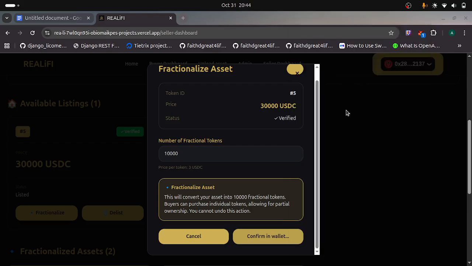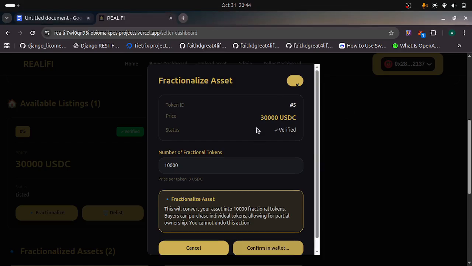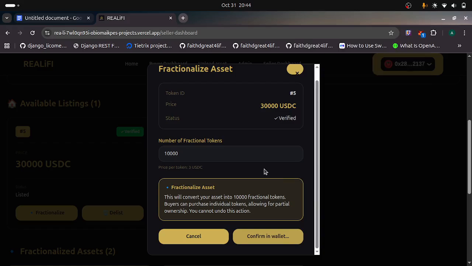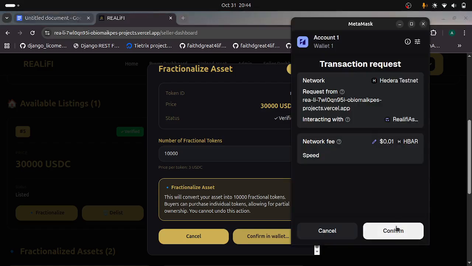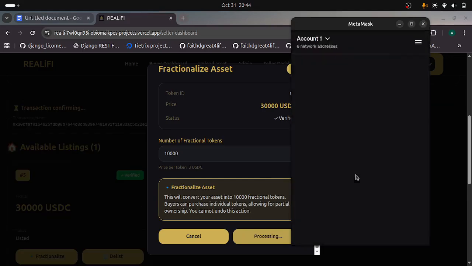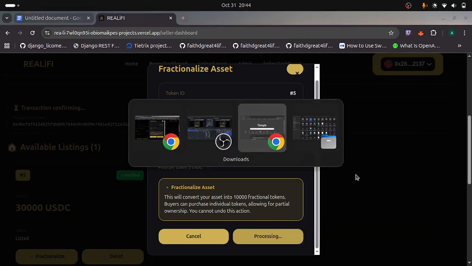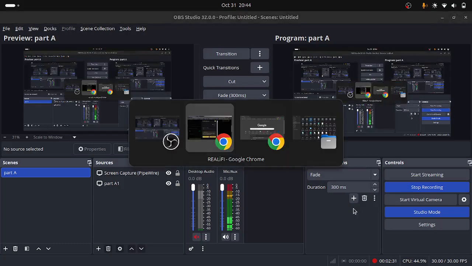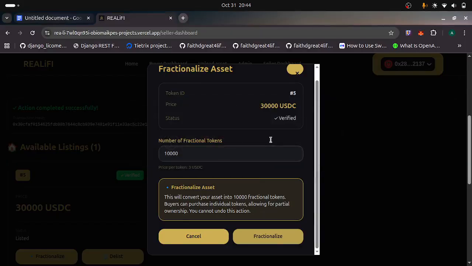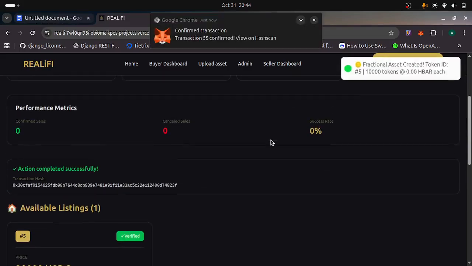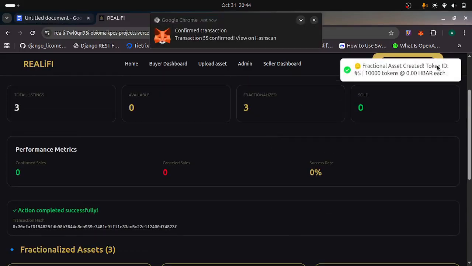While we're waiting for it, you can see this modal: fractional assets, the ID of the token, the price, confirm. Waiting for the wallet confirmation. Okay, it's ready. Confirm. This is processing. So once the smart contract, okay, yeah, you see fractional assets created, token ID number 5, 10,000 tokens.